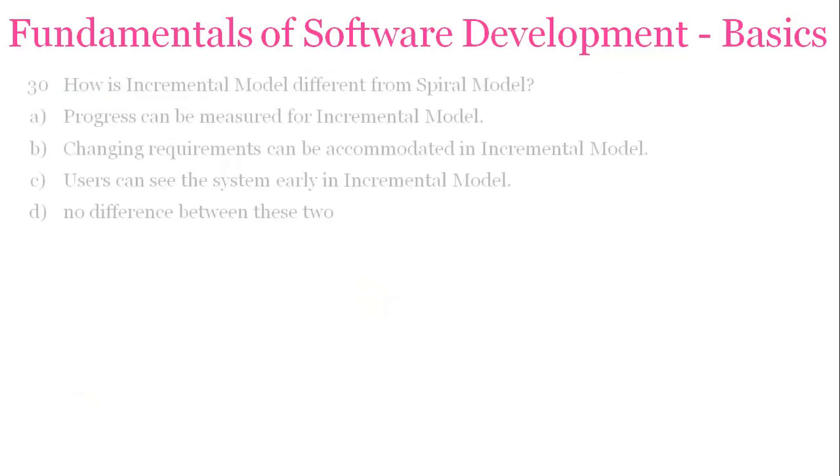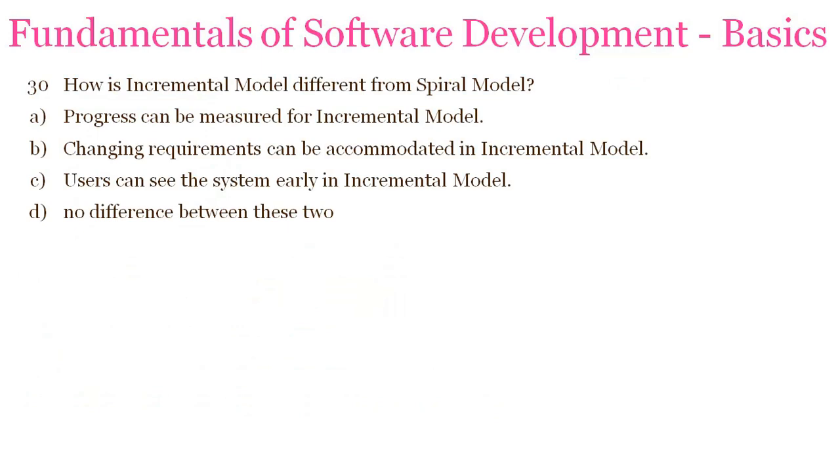Your last question is, how is incremental model different from spiral model? Progress can be measured for incremental model, changing requirements can be accommodated, user can see the system early, there is no difference between these two. So the answer is A, progress can be measured. As it is incremental model, increments or versioning will be there in a project or software product, and we can see the progress from one version to another version.